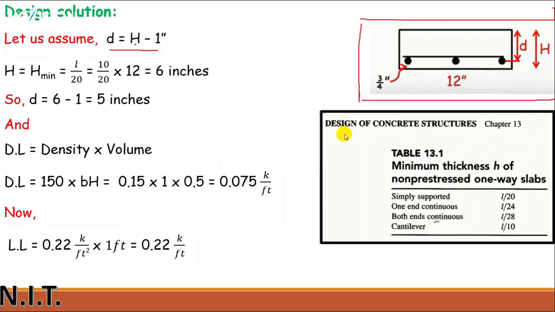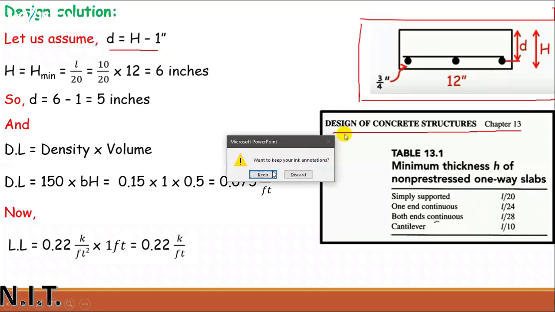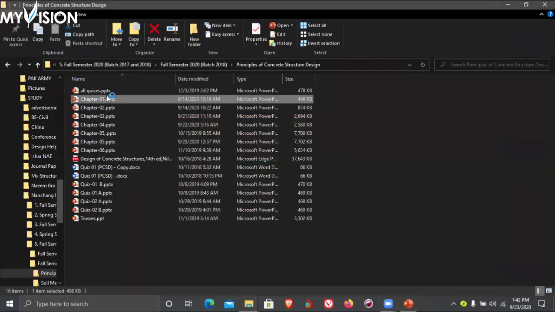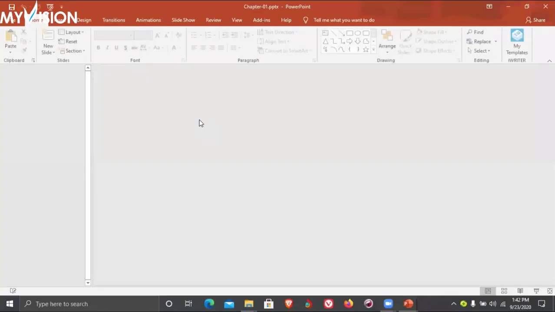And how can we calculate H? H can be calculated from the table available in chapter 13 of Nelson's book, the book which I referred to you in the first chapter, if you remember. Let me show you.